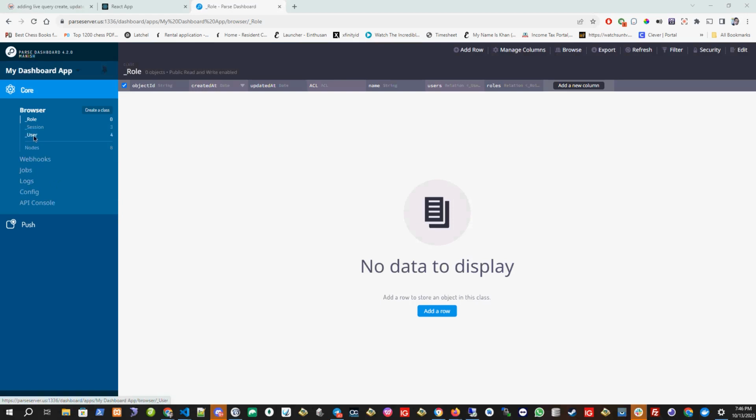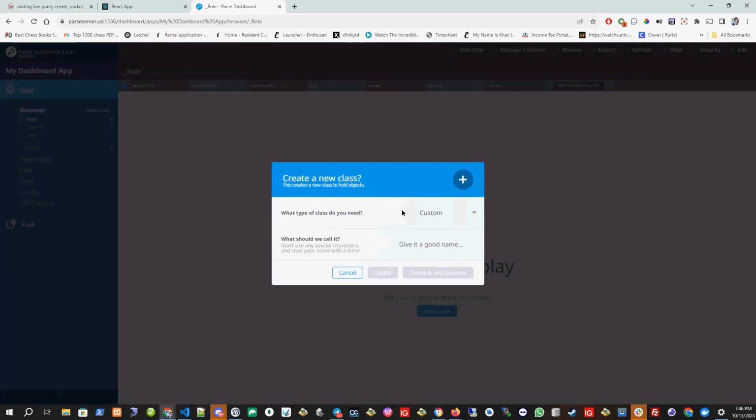Okay. So we have the user table already there. Let's try to create another table which we thought. Okay. So create a class. The first thing is we have to give the name of the class.